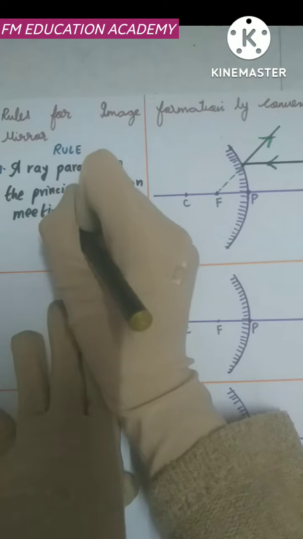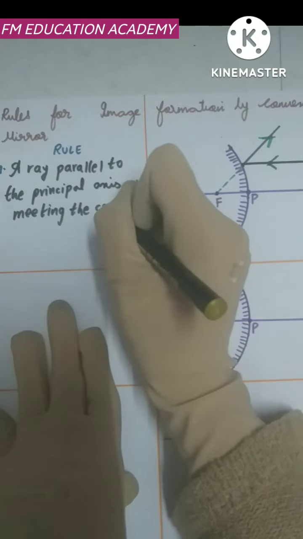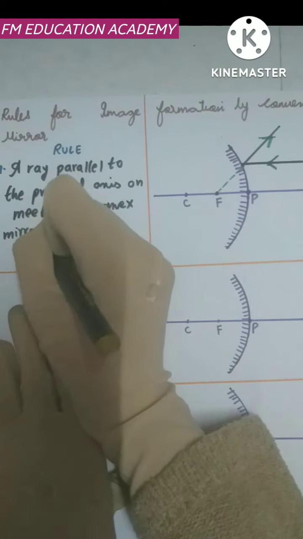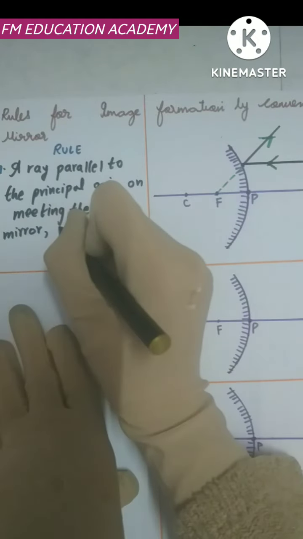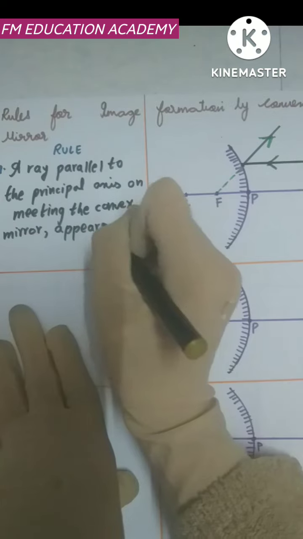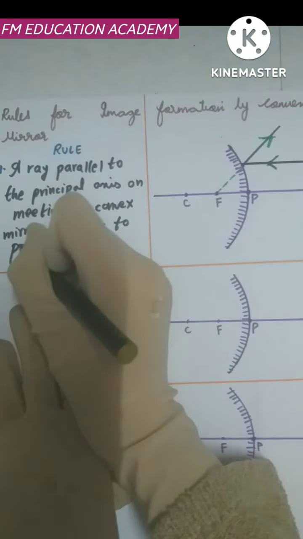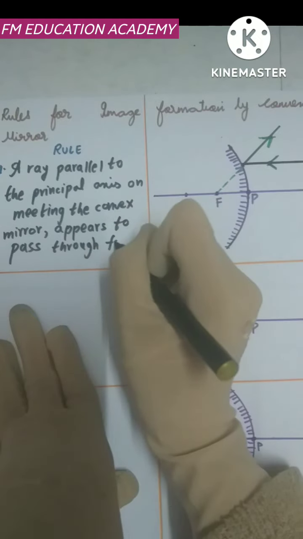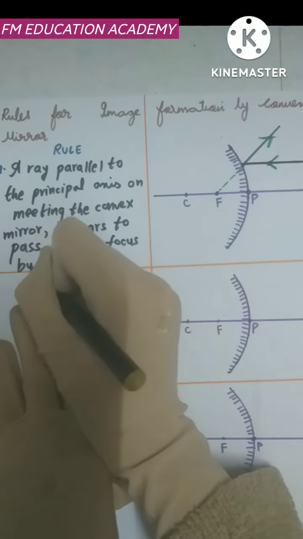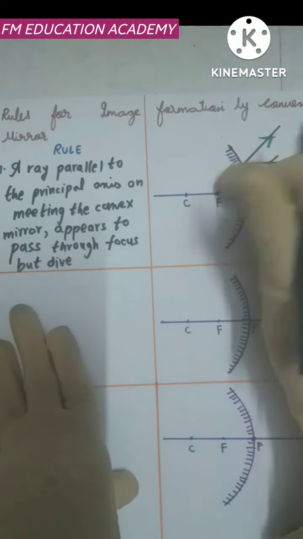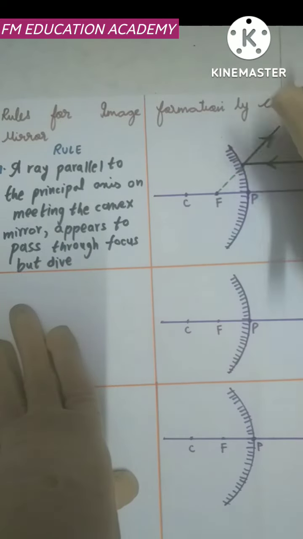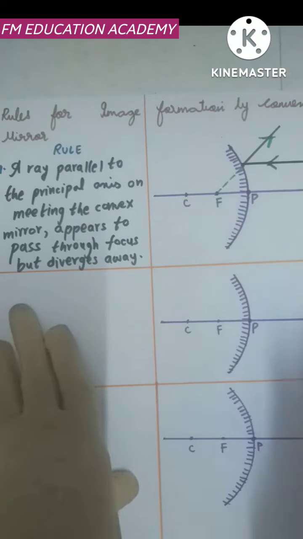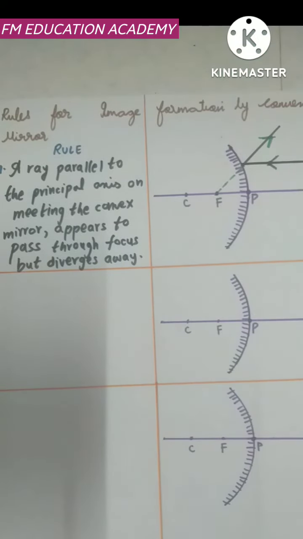On meeting the convex mirror, appears to pass through focus but diverges away. Diverges means moves away. Instead of passing through focus, it is moving away. So the second rule is opposite to the first rule.